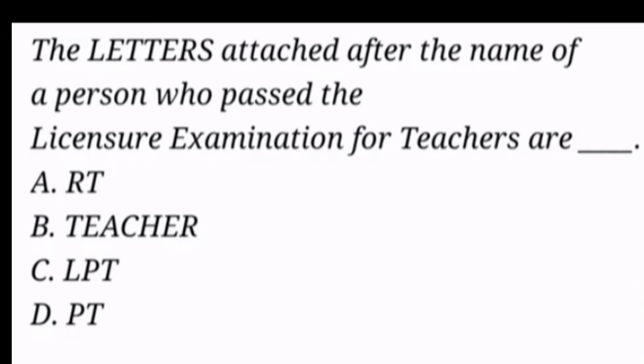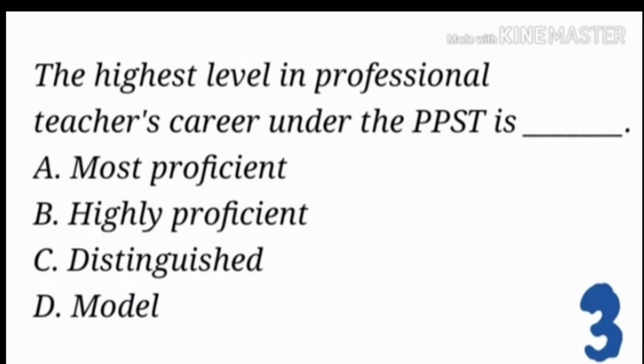The letters attached after the name of a person who passed the licensure examination for teachers are blank. A. RT, B. Teacher, C. LPT, D. PT. The answer is letter C. LPT. The highest level in professional teacher's career under the PPST is blank. A. Most proficient, B. Highly proficient, C. Distinguished, D. Model. The answer is letter C.